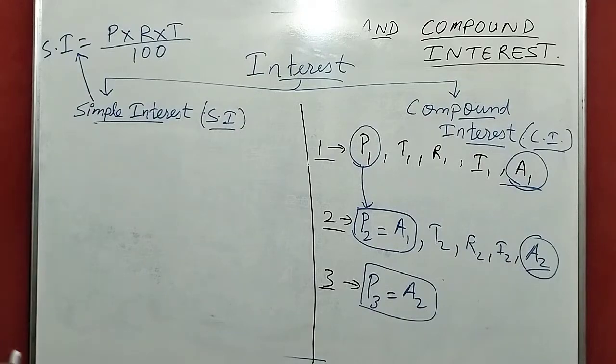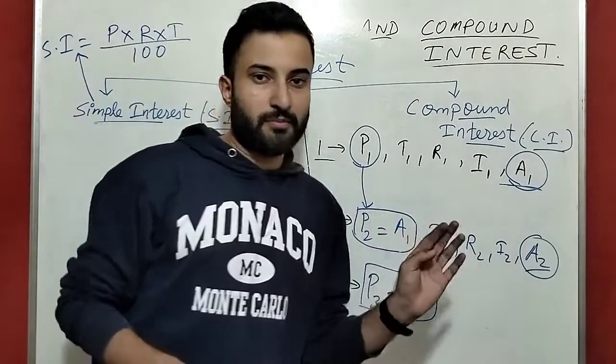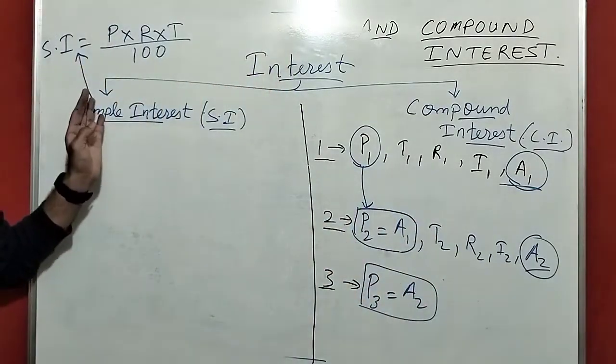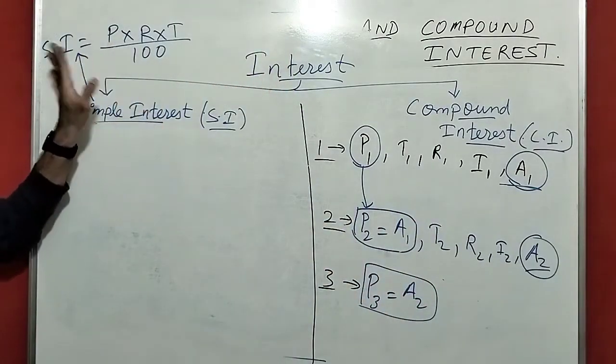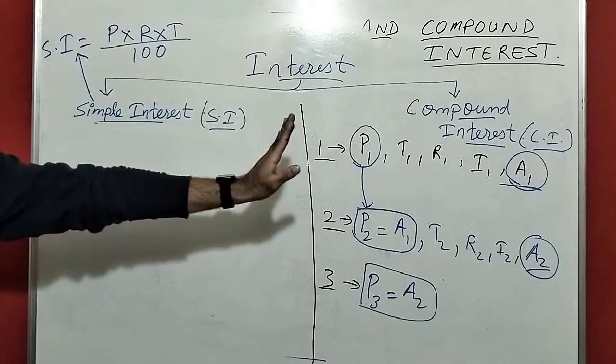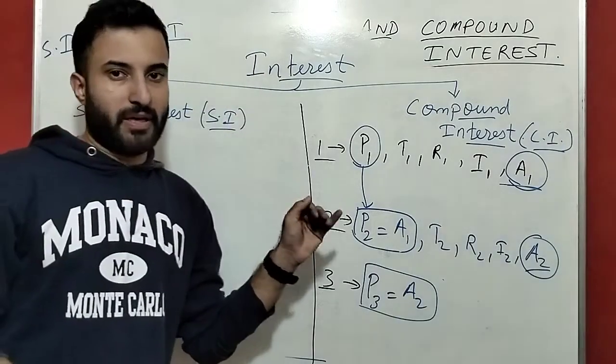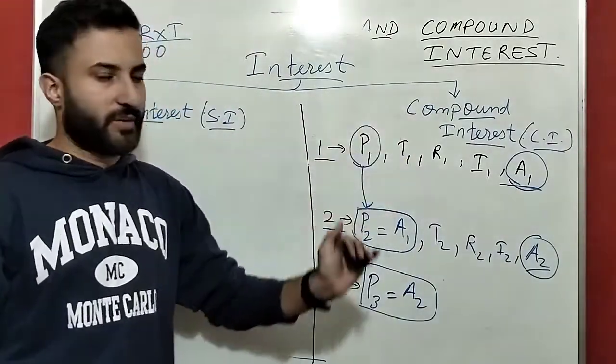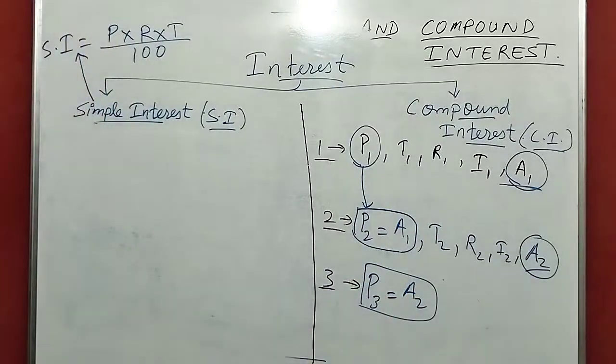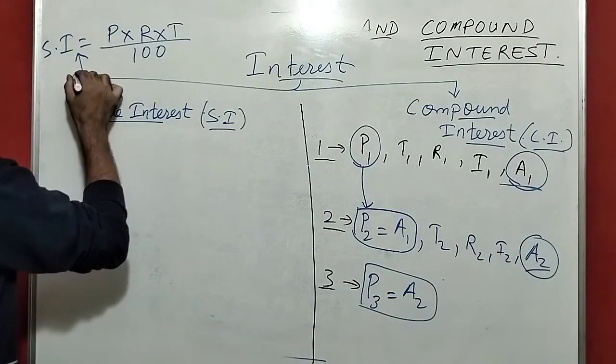This is the formula for simple interest when principal, rate and time are given, to find the simple interest: P into R into T by 100.